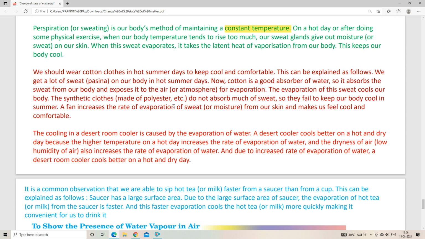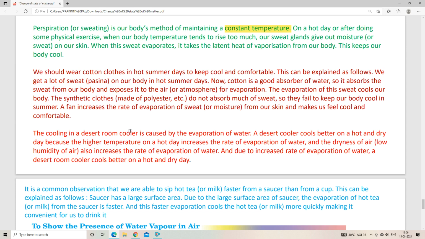And as the evaporation of water increases, what will happen? We know the air will become cooler, right? So that is written here. The cooling in a desert room cooler is caused by the evaporation of water.